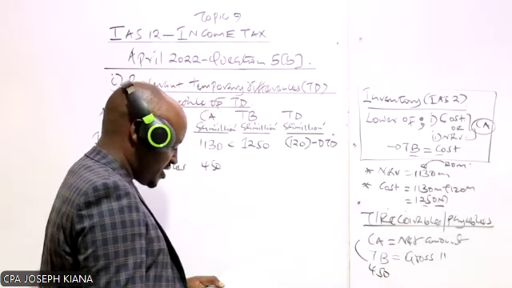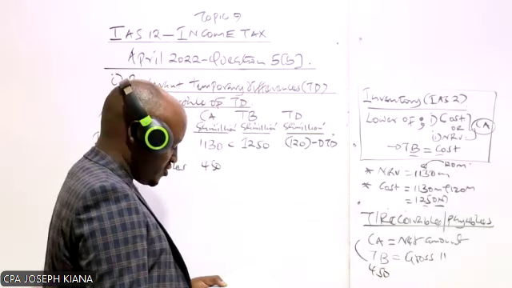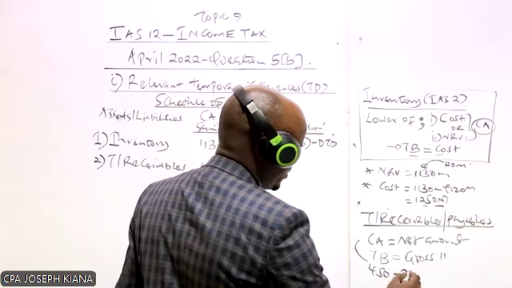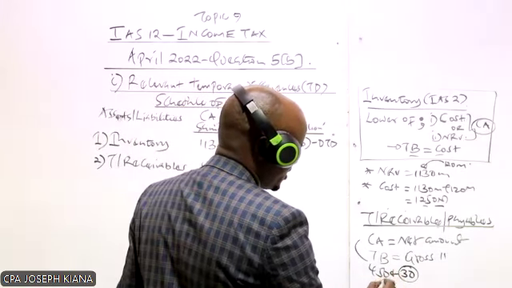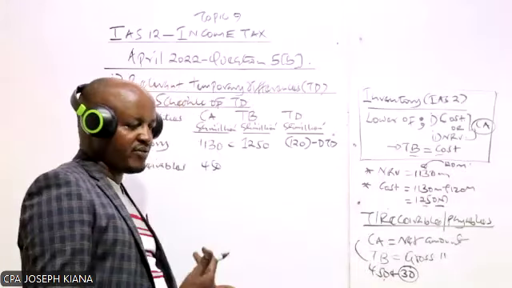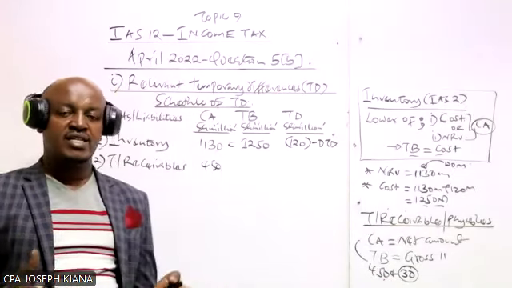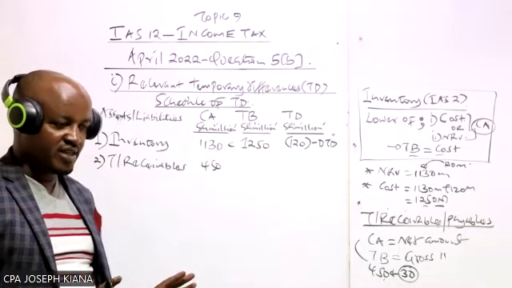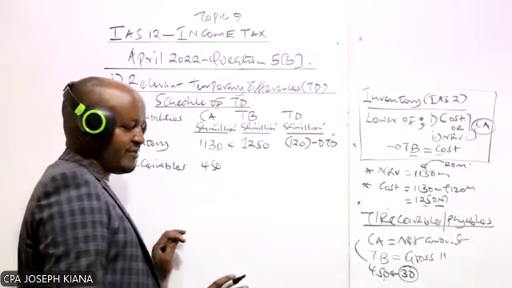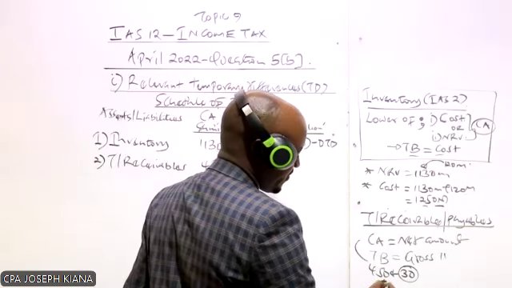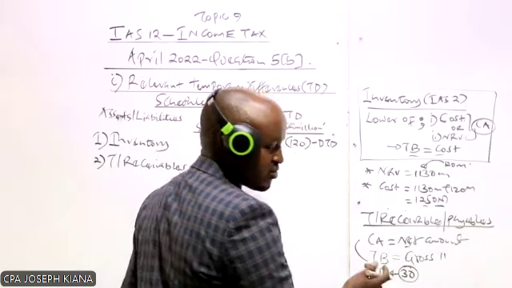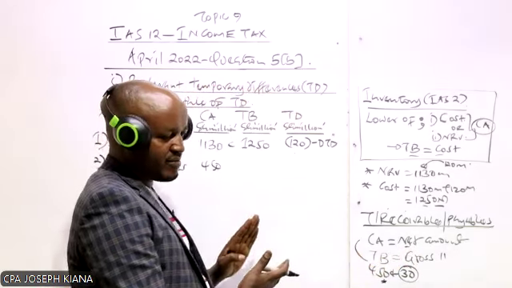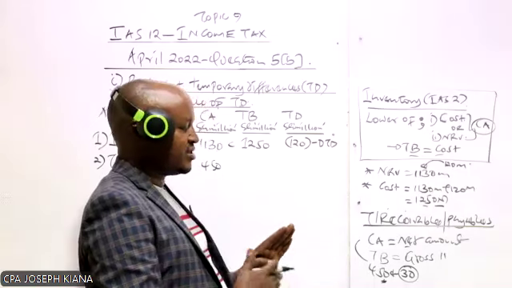And you're told this is after making a provision for doubtful debt of 30. So we know a provision for doubtful debt, in arriving at this figure, it was deducted. A provision for doubtful debt is money set aside to cater for those debts which are not likely to be paid in the future. So therefore, this 450 million is the net amount. The company took the original figure for receivables, deducted 30, and got 450.